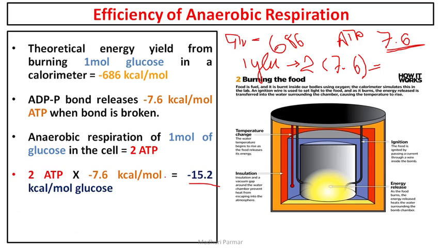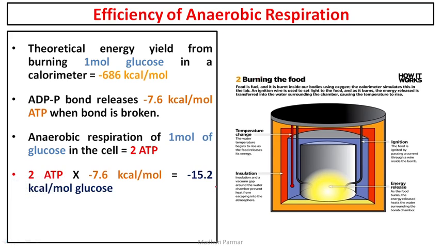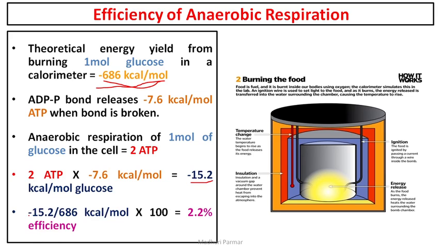Now to find out efficiency, how efficient is this process? You divide 15.2 by the theoretical value. If you completely oxidize glucose in the presence of oxygen, you get minus 686 kilocalorie. Here you are getting minus 15.2. So the percentage efficiency is 15.2 divided by 686 and multiplied by 100, which comes to 2.2.